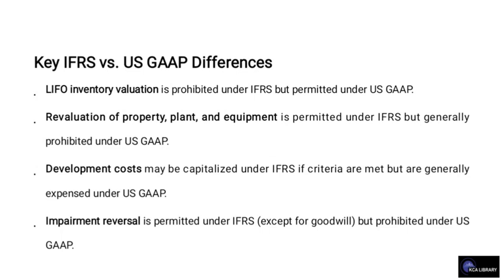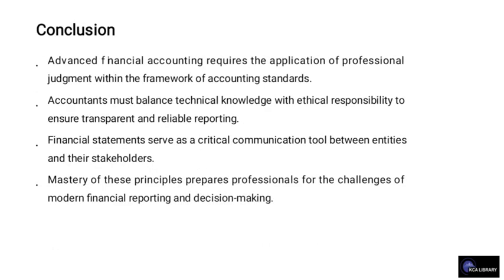Development costs may be capitalized under IFRS if criteria are met but are generally expensed under US GAAP. And lastly, impairment reversal is permitted under IFRS except for goodwill but prohibited under US GAAP.